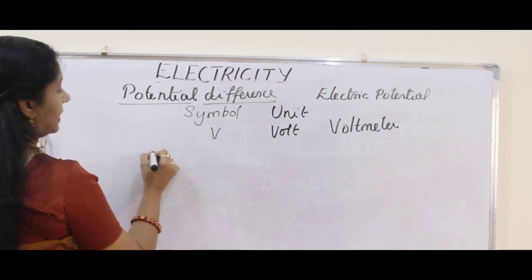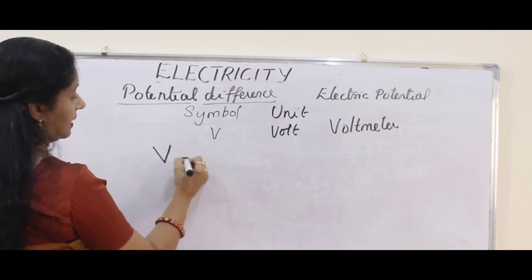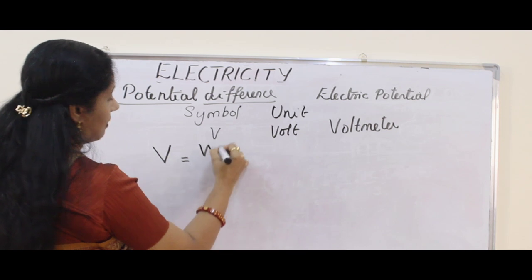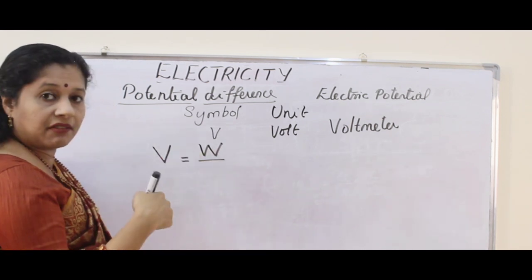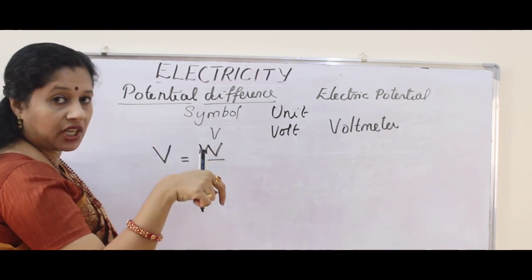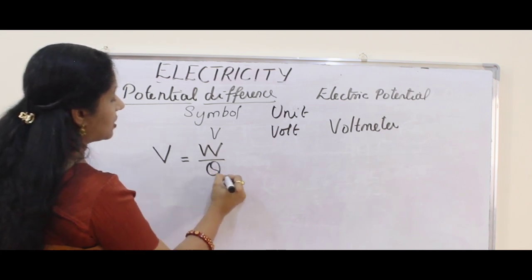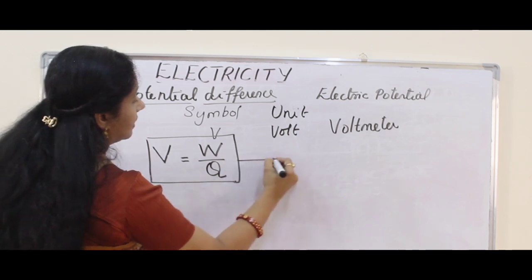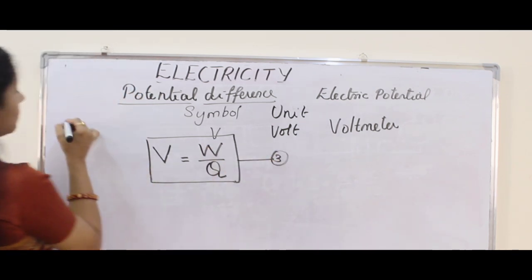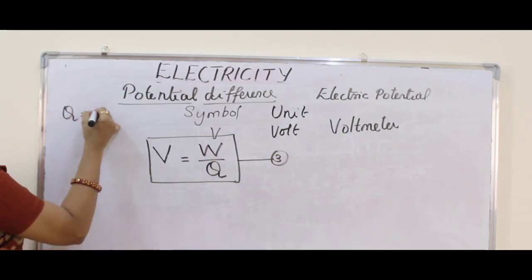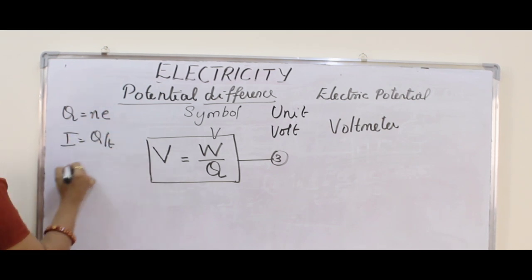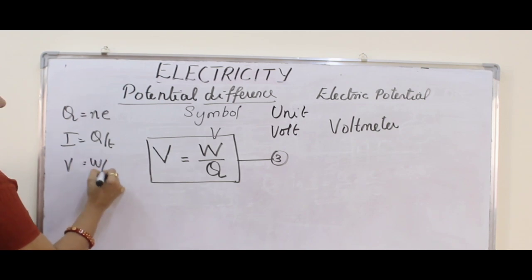So here, how will we write the equation? Potential difference V is equal to the amount of work done, work done is W, in bringing the charge. Where are we doing the work? On the charge, no? So V is equal to W by Q. This is the third equation we have to study. What was the first equation? Q is equal to NE. Second equation, I is equal to Q by T. Third equation, V is equal to W by Q.